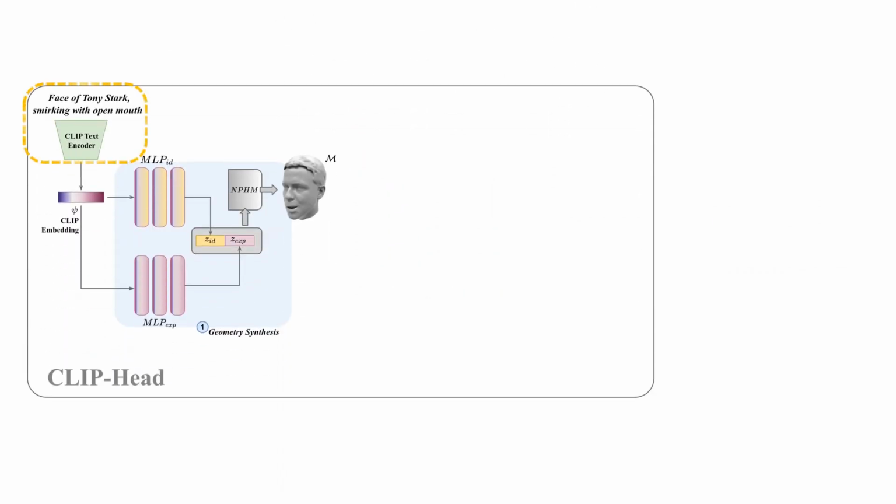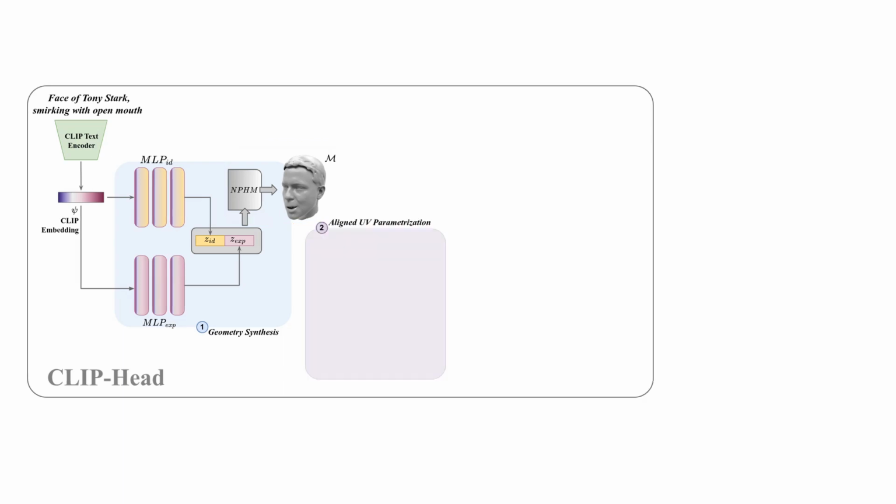Given a text prompt, we first pass it to the CLIP text encoder to get a CLIP embedding vector. This embedding vector is then passed through two mapping networks, MLP-ID and MLP-EXP. The two MLPs are trained to map the CLIP embedding vector to the latent space of NPHM, that is latent vector for facial geometry, ZID, and latent vector for expressions, ZEXP. These predicted latent vectors are then decoded by the pre-trained NPHM decoders to generate SDF representation for the head, from which mesh is obtained using marching cubes.